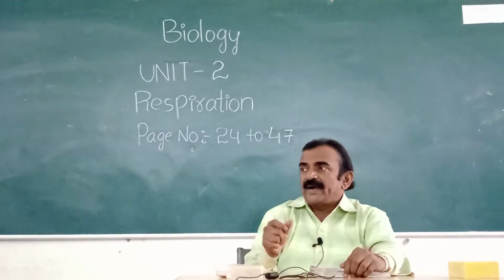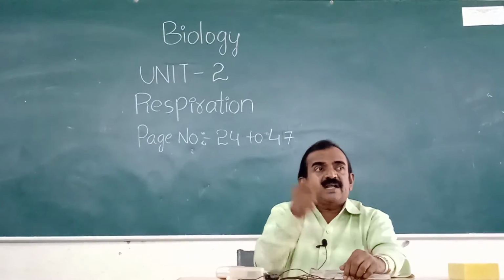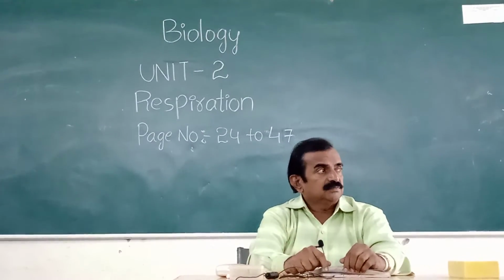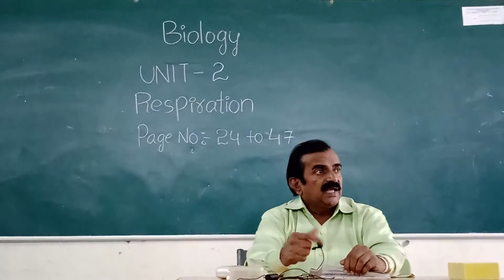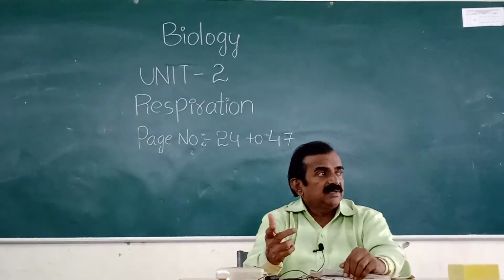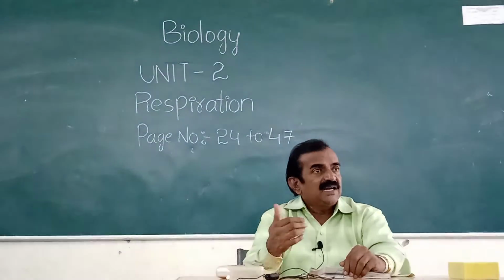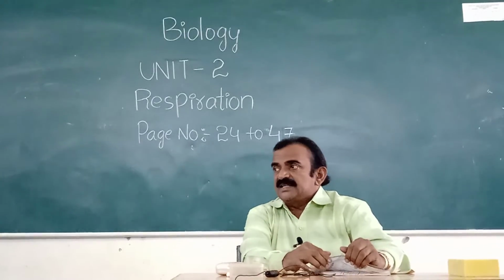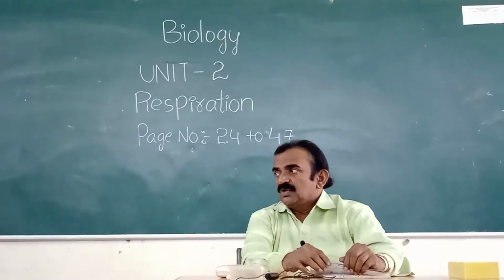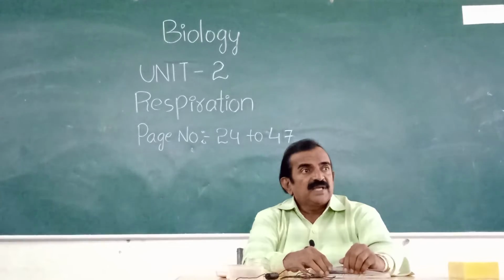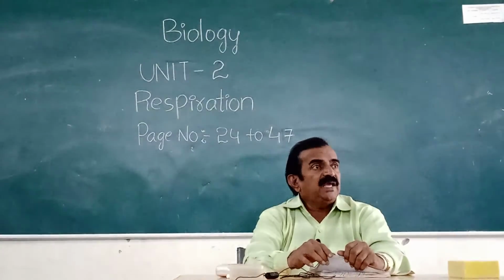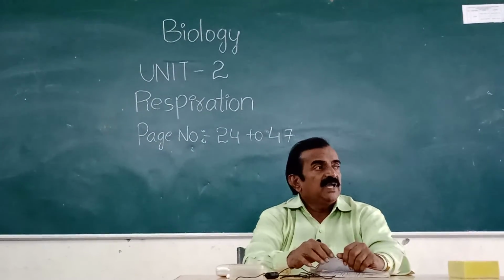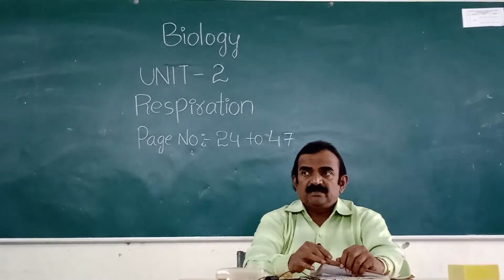And what is ATP? Adenosine triphosphate, abbreviated form. ATP means adenosine triphosphate. Energy currency of our body. What is the energy currency of our body? ATP. Full form adenosine triphosphate. Page 34.